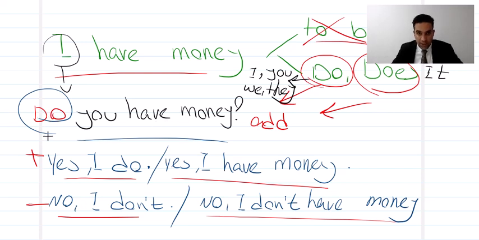Do comes in the beginning. Okay, do comes in the beginning. And if you want to give a short positive answer, yes I do, and a full answer, yes I have money, you repeat the sentence. And in negative form, no I don't. I don't is do not. In previous videos, I suppose I completely explained this, yes? And here, no I don't have money, again, as you see. So it happens for all of them.